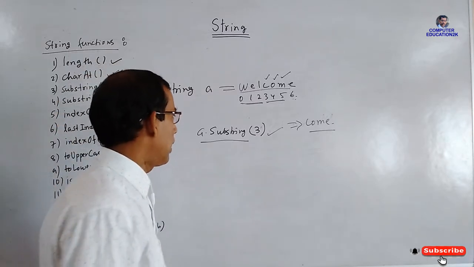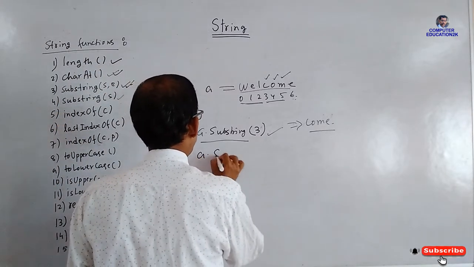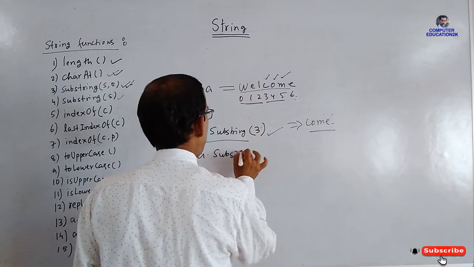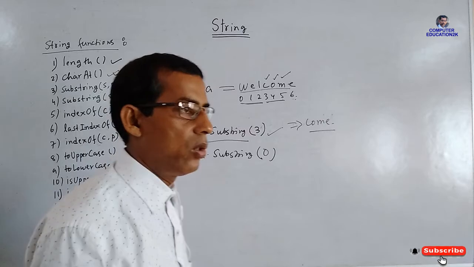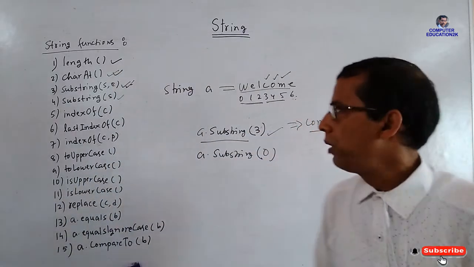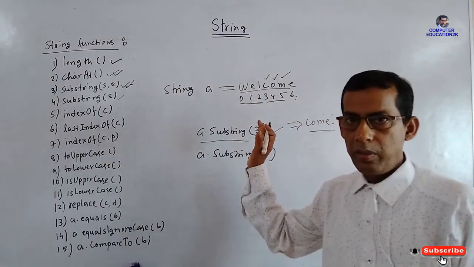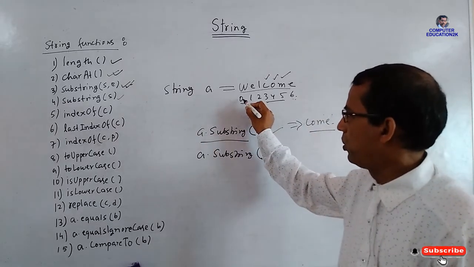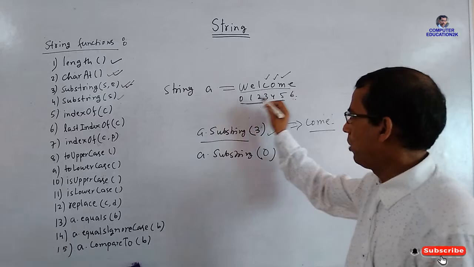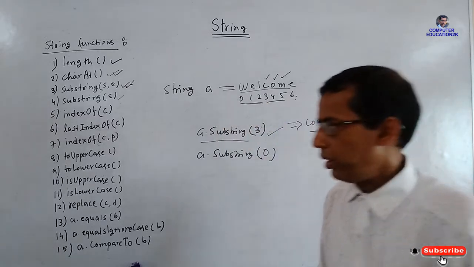If you write A dot substring(0), then tell me what it will give. It will give the full word because it will start from 0 and go to the last. It will take out from 0 to last. Okay, so this is substring.